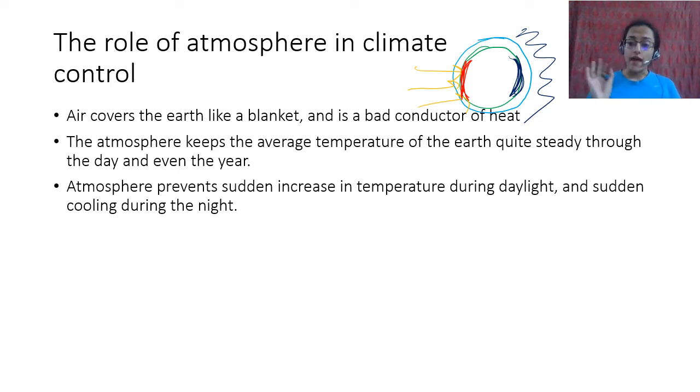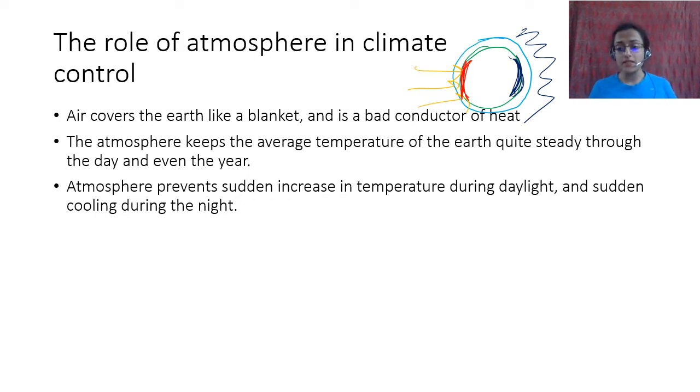Through the day, the diurnal range of temperature would have been very high, so that as soon as sunlight came it became very hot, or it suddenly became very cold, right? There is no great difference in temperature in our normal situations. We don't have a very great diurnal range of temperature.